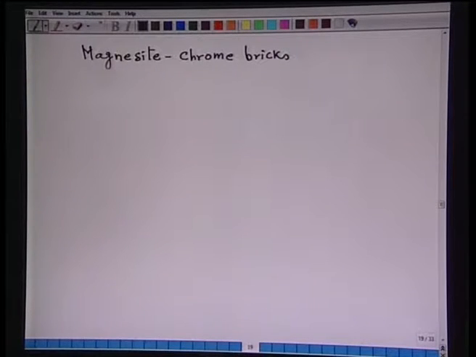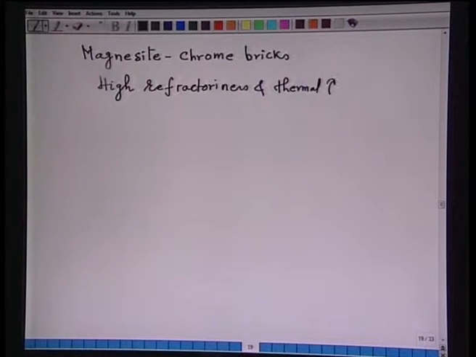These refractories have high refractoriness and thermal conductivity, then great resistance to basic slag.